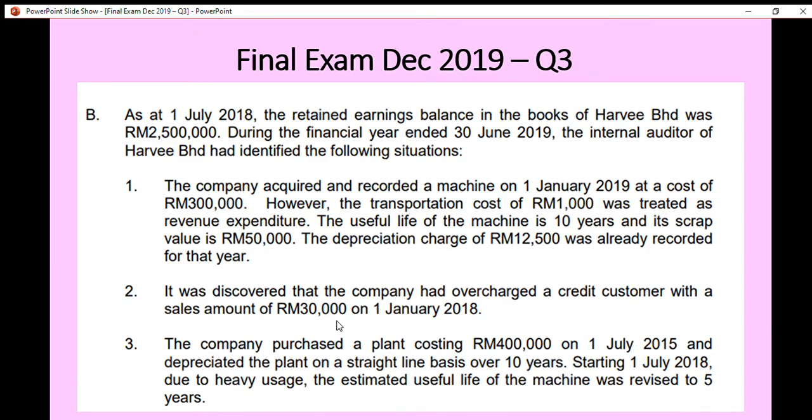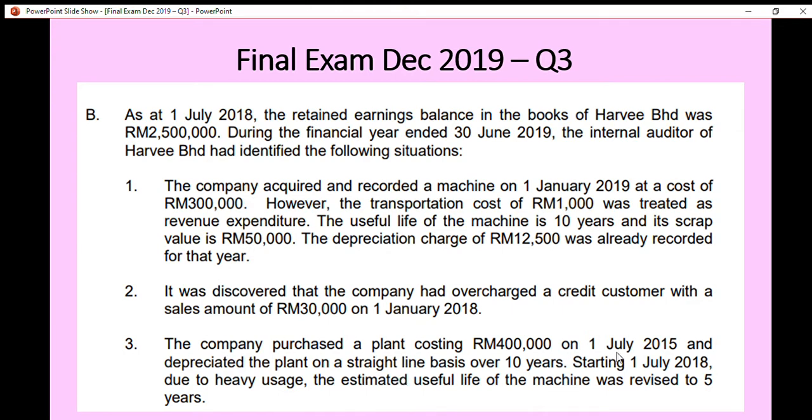Basically this company has used the machine for 3 years already: July 2016, July 2017, and July 2018. So it has used the plant for 3 years already.